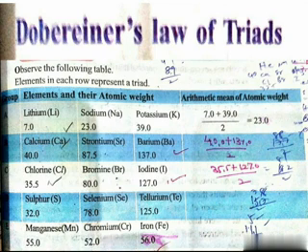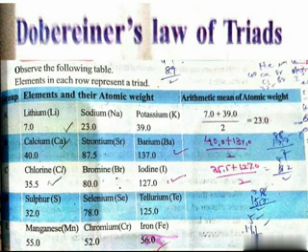A triad is a group of three elements in which the atomic weight of the middle element is the average of the first and third elements. This statement is called Döbereiner's law of triads.